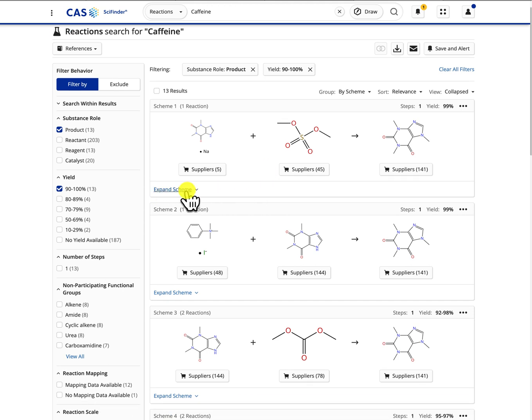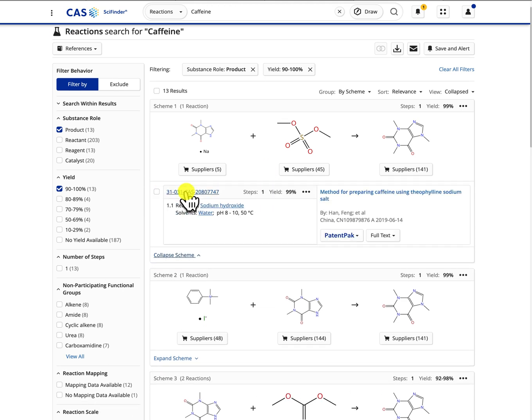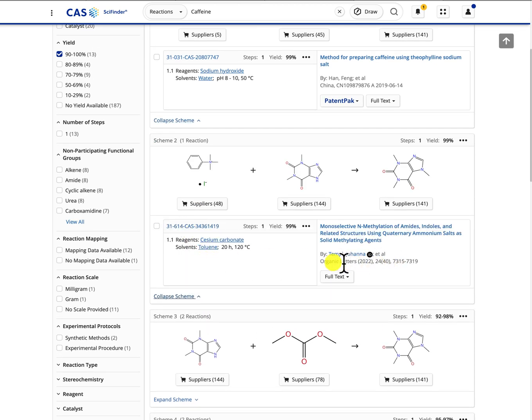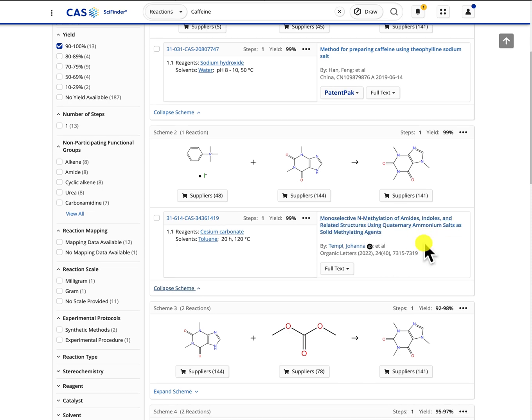Under expand scheme, I can just click on that, and that will give me information about the source for this reaction. This one's a patent. I want an article. This one's an article. Now I'm looking at the title, and I don't see the title too useful, so I'm going to go to the next one.